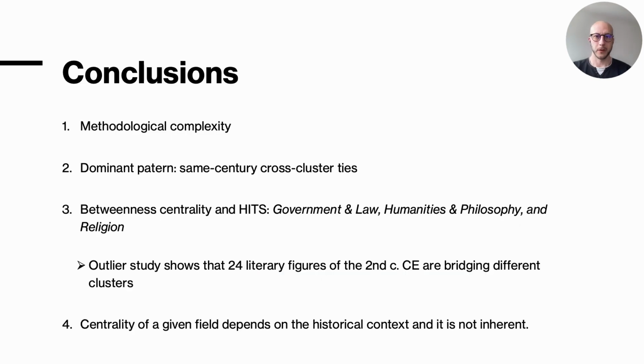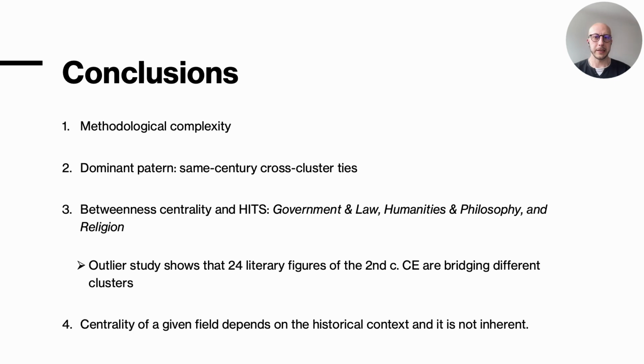To conclude, constructing this study required navigating large-scale data complexity and systemic bias that exist within the environment of Wikipedia. We found that cross-cluster, same-century links increased after the 14th century, probably reflecting some broader historical shifts.